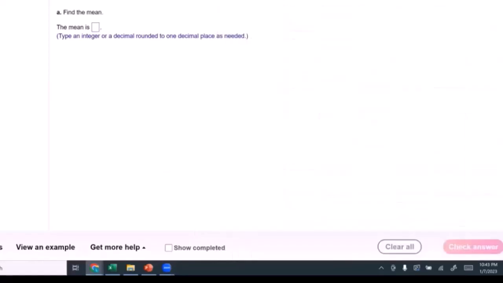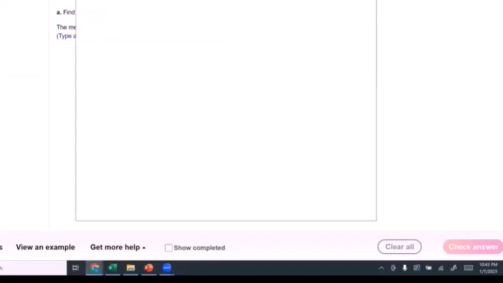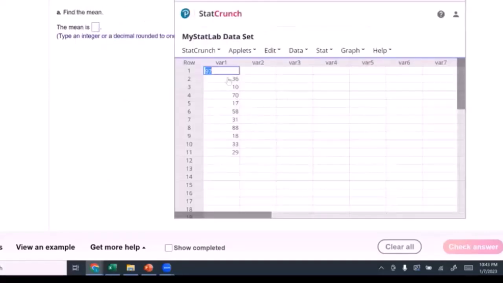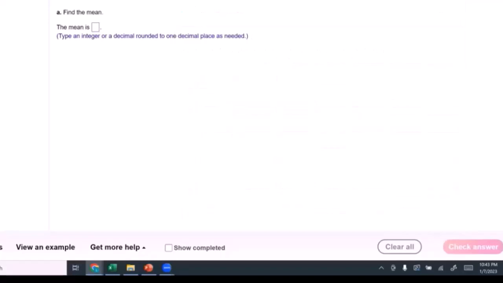But what I do want to do here is use it because that way I don't have to type in the data, because it downloads all the data for me as well. Once I do that, I have all these numbers put into my form.